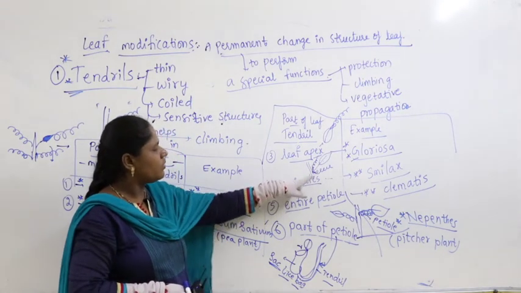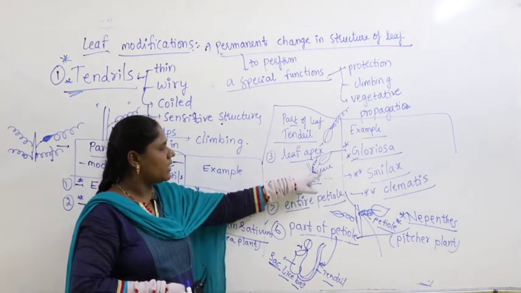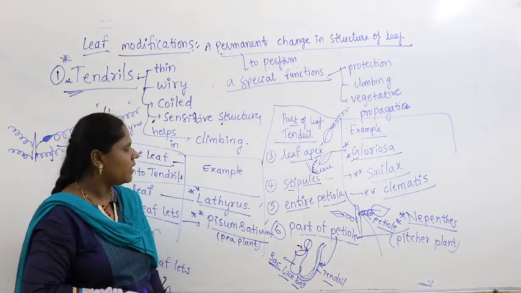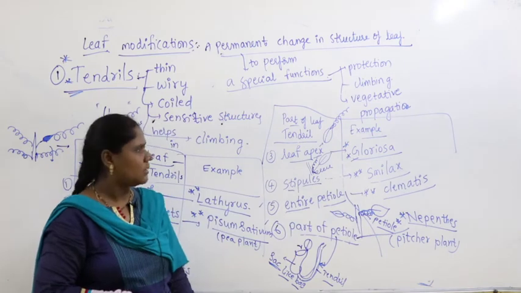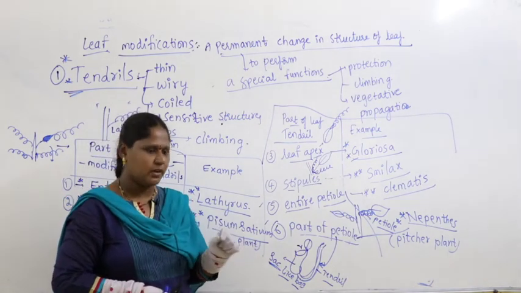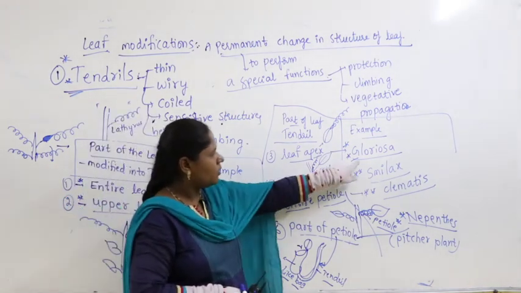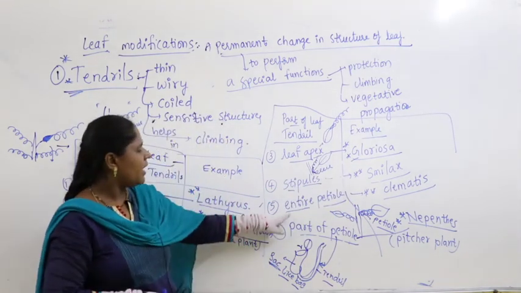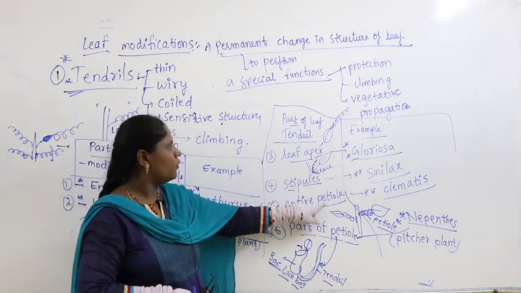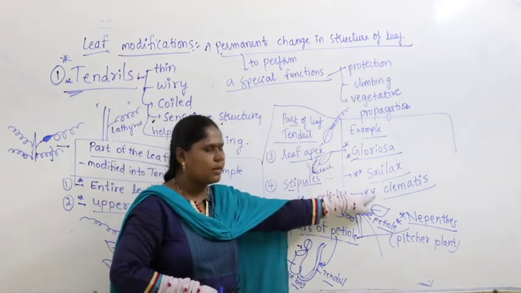Here stipules are modified into tendrils on either side of the leaf. Where do you find this? Remember, in case of the plant Smilax. I hope you can understand the pronunciation clearly. Gloriosa, Smilax. Okay, and the entire petiole is modified into a tendril in case of Clematis.